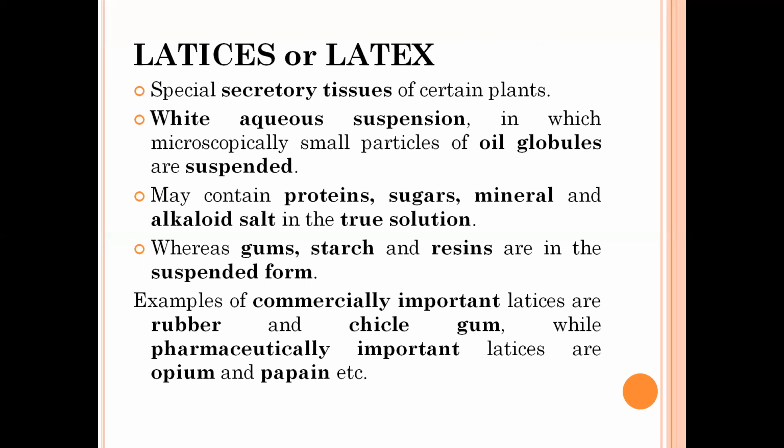Examples of pharmaceutically important latexes are opium and papain, and commercially important latexes are rubber and chicle gum.